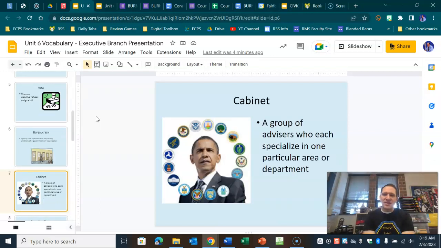The next word is the cabinet, and think of a kitchen cabinet. You have President Obama here, and it shows all the different cabinet department symbols around his head. It's basically the advisors who are specialized in one area, and they are the secretaries that lead each department. So the cabinet head for the Department of Justice is the Attorney General, the State Department is the Secretary of State, and Homeland Security is the Secretary of Homeland Security. There's a line of succession as to who becomes president if the president can't serve: after the vice president, the Speaker of the House and the president pro tempore of the Senate, and then it goes all the way down the list of the cabinet departments.